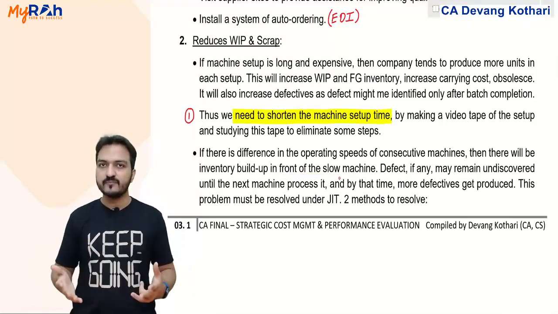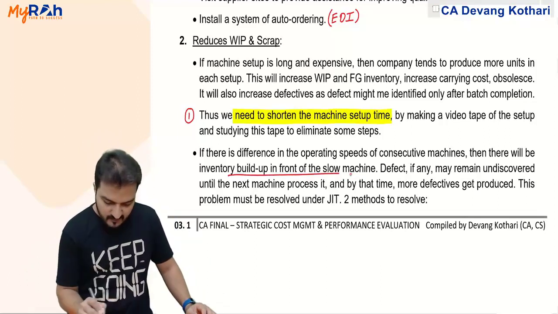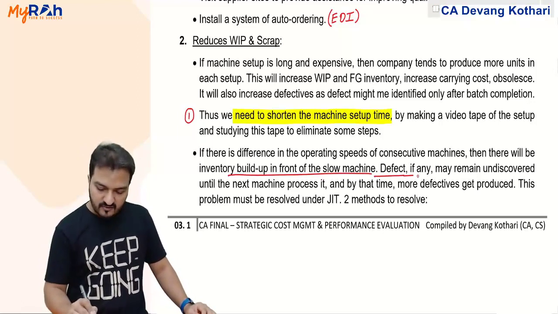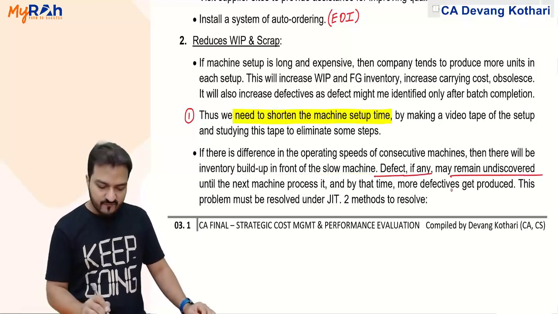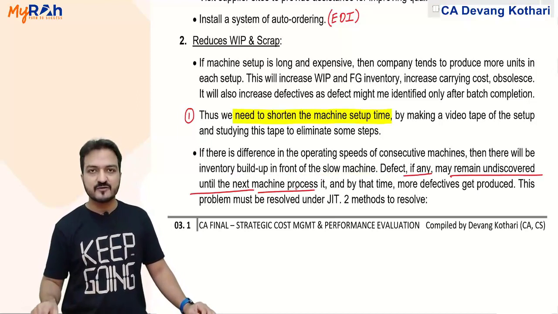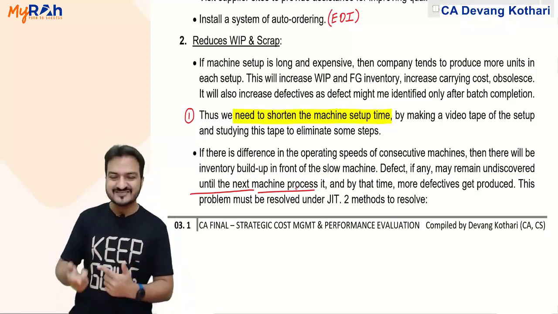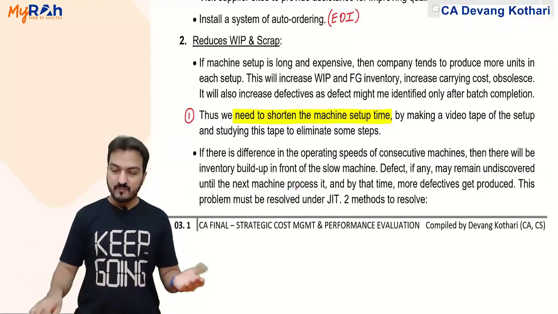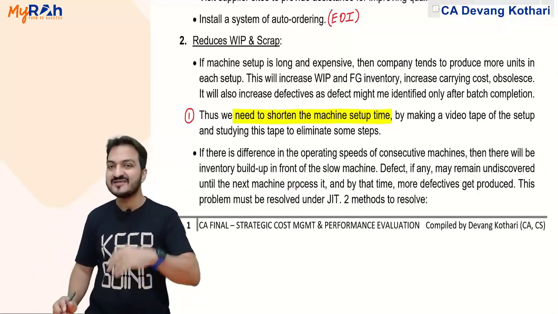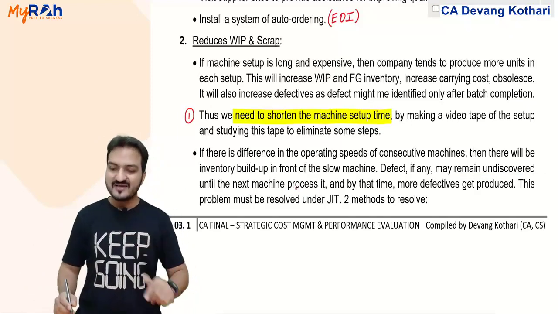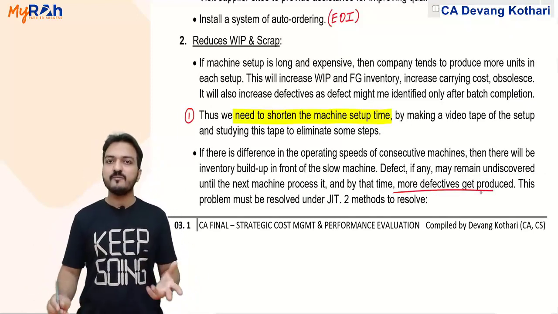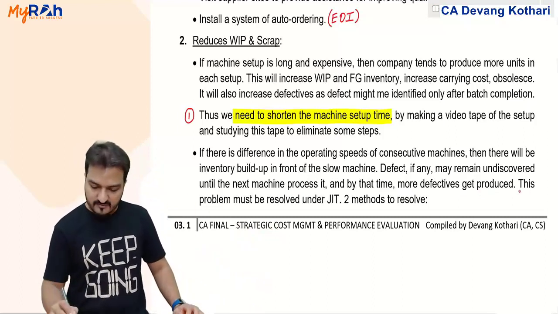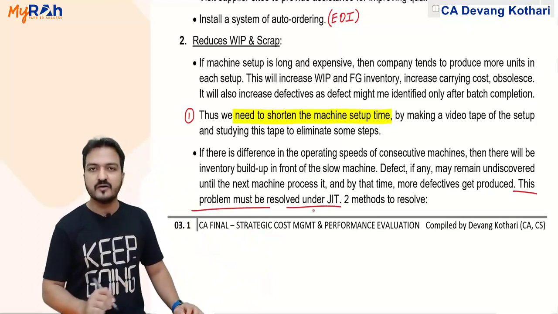Machine 2 is very slow, so there will be inventory buildup in front of machine 2, and in that case, defects, if any, may remain undiscovered until the next machine processes them. So until machine 2 processes those units, defects will go undiscovered, and by the time machine 2 takes the units and identifies the defect, many more defectives were already produced by machine 1 because machine 1 had some problem. This problem also must be resolved under JIT.